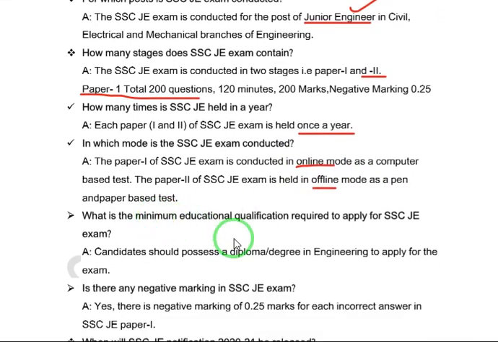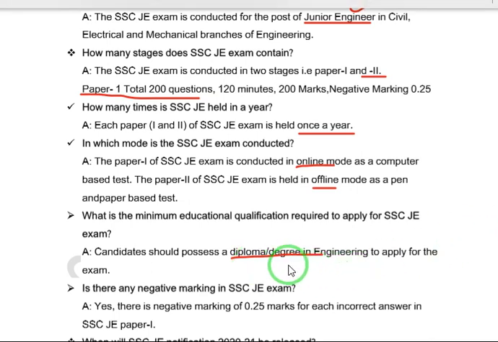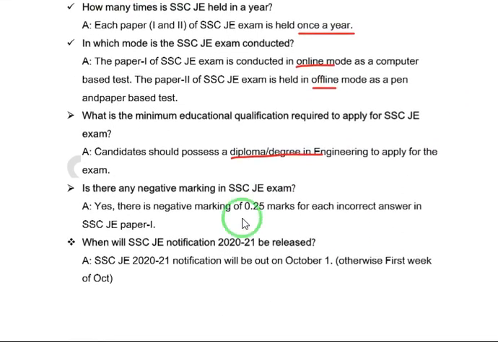And what is the minimum educational qualification required to apply for the SSCG exam? A diploma or degree, that is, diploma or BTech, is needed for applying for this exam. The civil, electrical, and mechanical branch people are eligible for this. And is there any negative marking in the SSCG exam? Yes, there is a negative marking of 0.25 marks. For 4 wrong answers, 1 mark will be deducted from the correct answers.